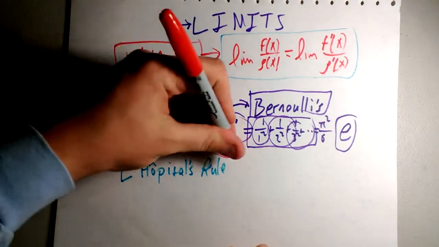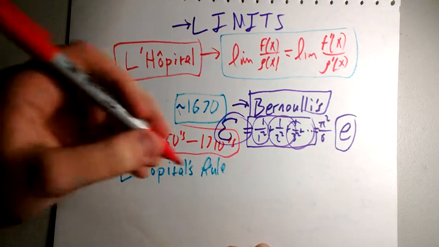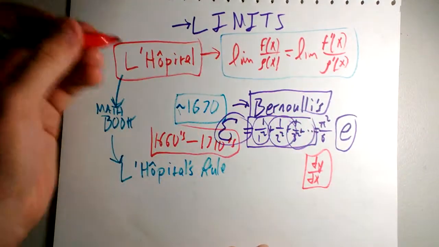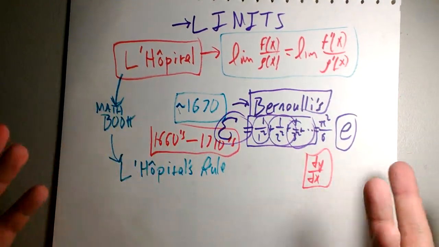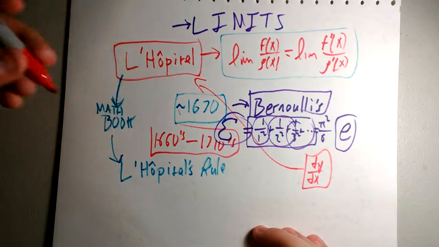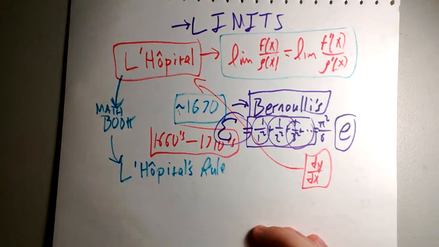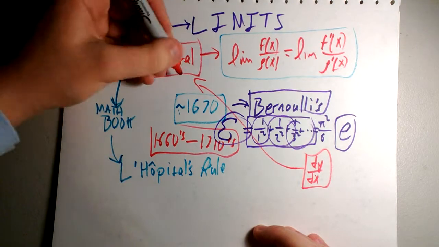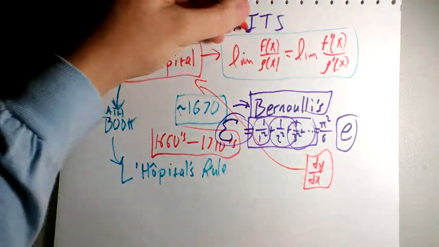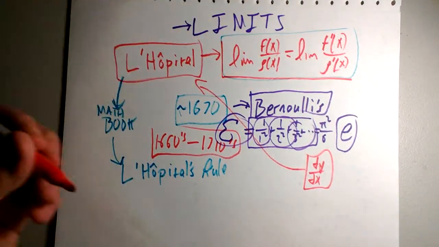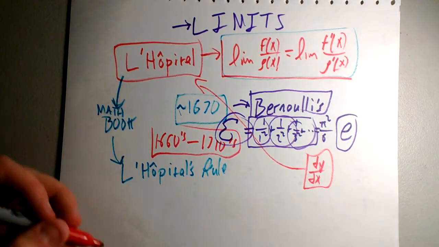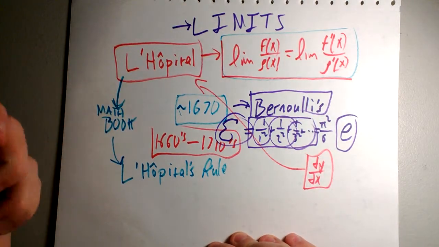But either way, the Bernoullis discovered this idea of differential calculus from Leibniz and Newton. They brought it into the world, and what they did is I believe they messed with some problems for a bit, and then they showed this L'Hôpital guy, and I believe this is all in France, or the area of France at the time. And then L'Hôpital wrote a math book and put it in it. And it's just this cool little fact that you could solve a limit using derivatives, which is interesting because a derivative is a kind of limit, and we'll look into that. So that's Bernoulli and L'Hôpital. L'Hôpital is just a guy who wrote a math book.